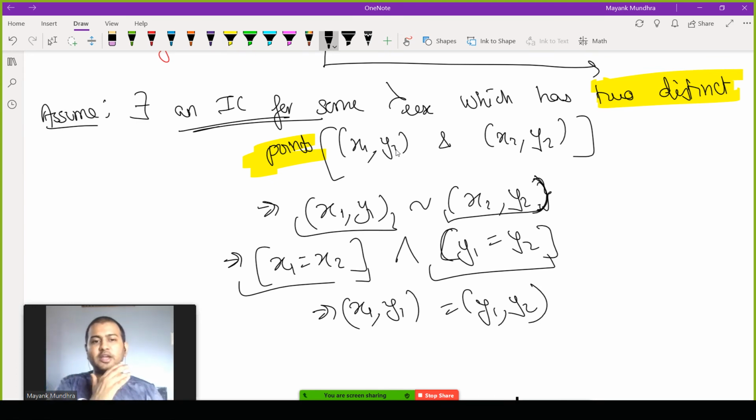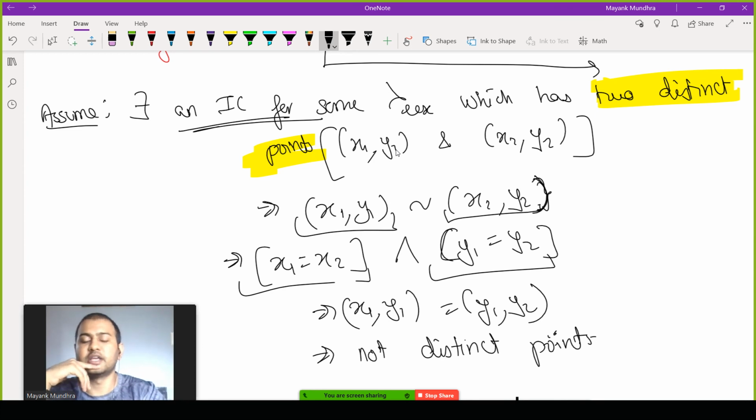If the x coordinate and y coordinate are the same, I have proved that this implies they are not distinct points. So it negates the assumption. That's why you can prove that the ICs are going to be singleton sets. No indifference curve will have multiple points in it.